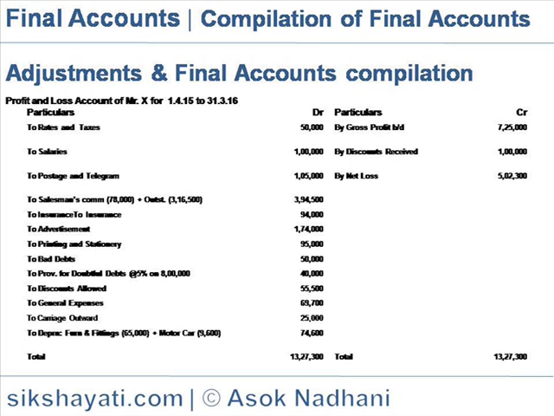Provision for bad debts 5% on 8 lakh is 40,000, discount allowed 55,500, general expenses 69,700, carriage outwards is 25,000, and depreciation is for furniture and fittings 65,000 and motor car 9,600. So the net loss comes to 5,02,300.